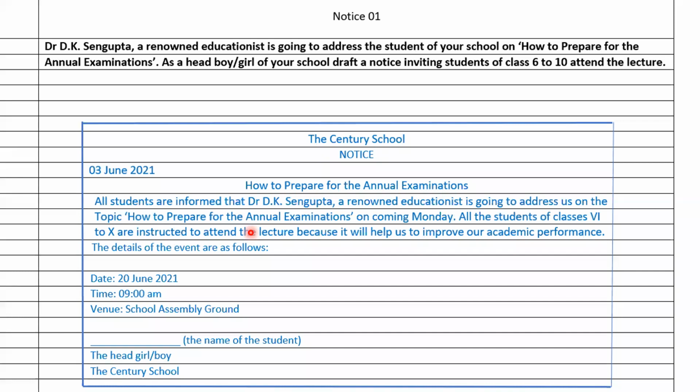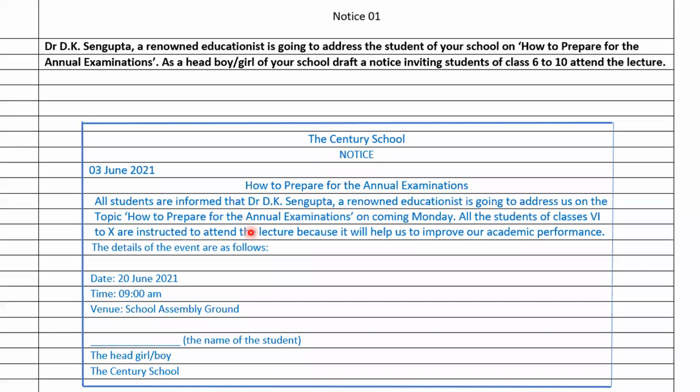So our question is that Dr. D.K. Sen Gupta, a renowned educationalist, is going to address the students of your school on how to prepare for the annual examination. As head boy or girl of your school, draft a notice inviting students of classes 6 to 10 to attend the lecture.